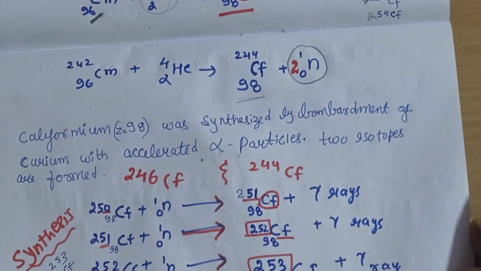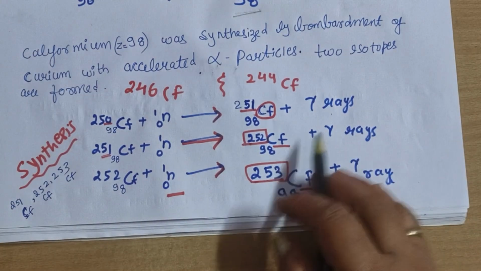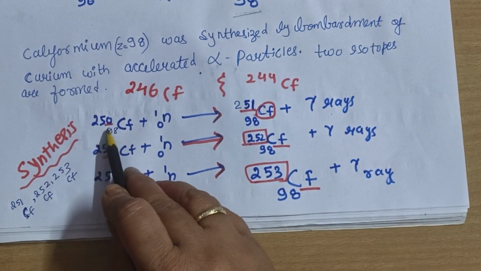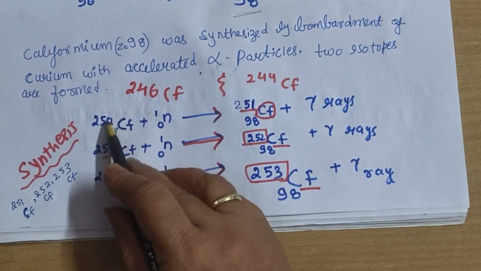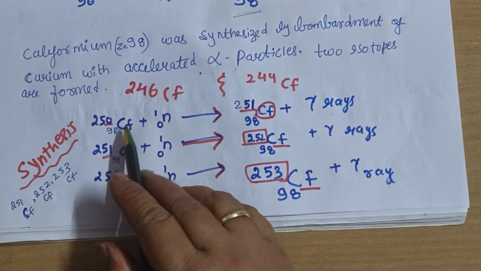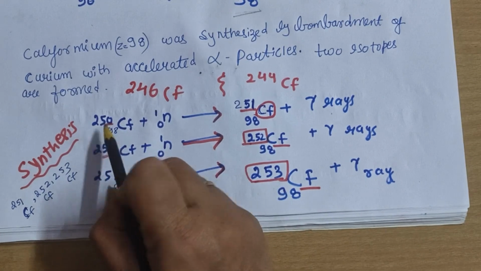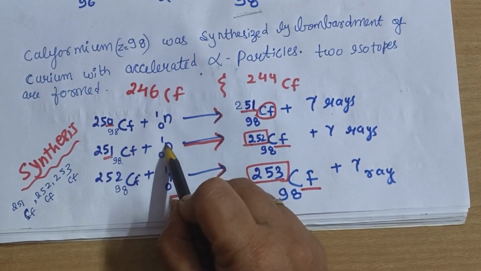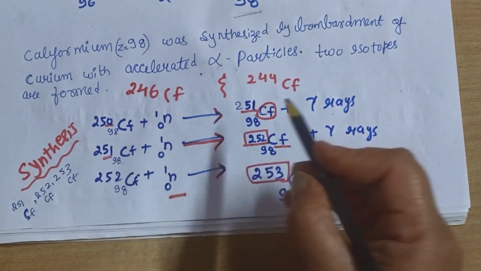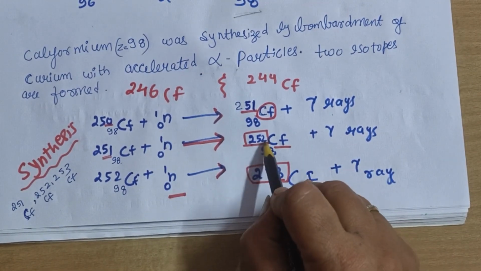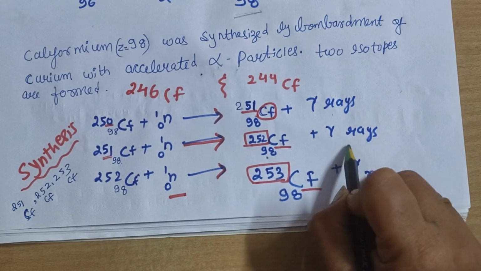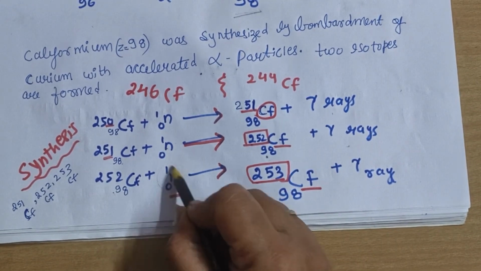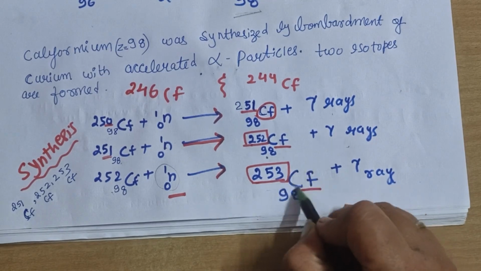Now we will see some more reactions. See, what have we made so far? 246, 244. Now suppose we have californium 250, and we want to convert it into the other isotopes. So what will happen? Take 1 neutron, mass number increases to 251, plus gamma rays. Then you have taken 251. Take 1 more neutron, then it will be an increment of 1 more mass. It becomes 252, with atomic number 98, and gamma ray emission. Again we will take our 252, add 1 neutron, bombard with the neutron. So it will give you the 253 isotope of our californium.